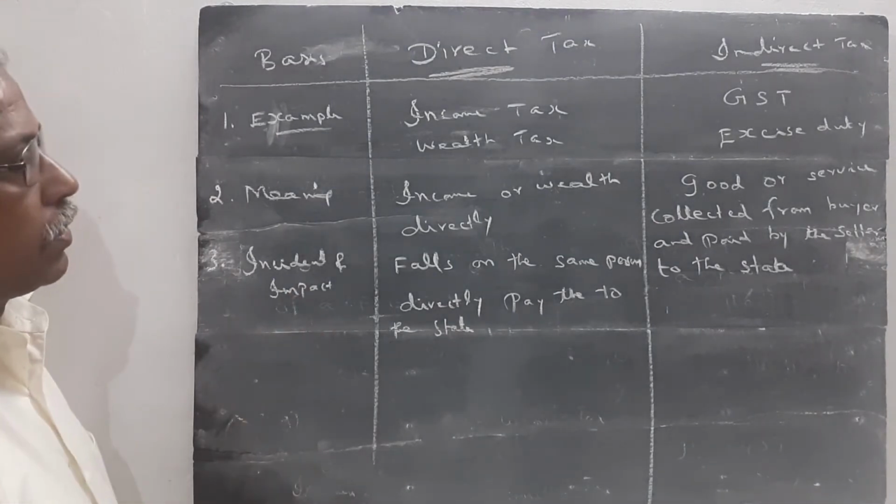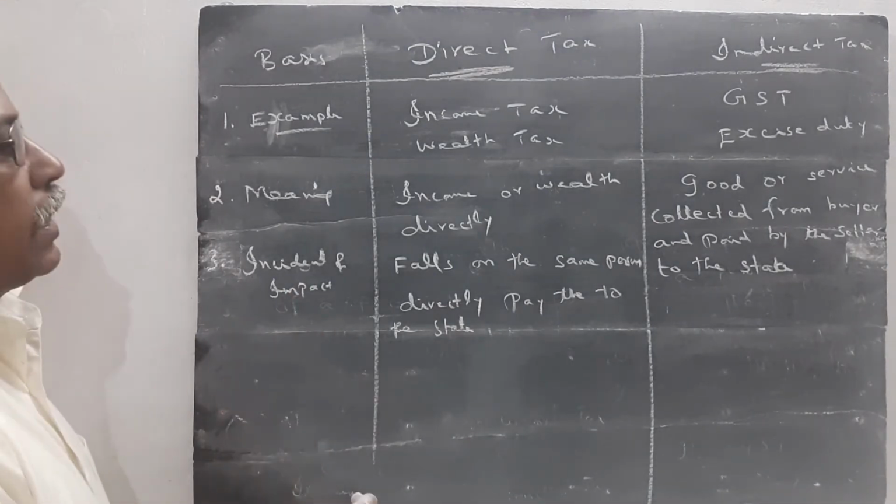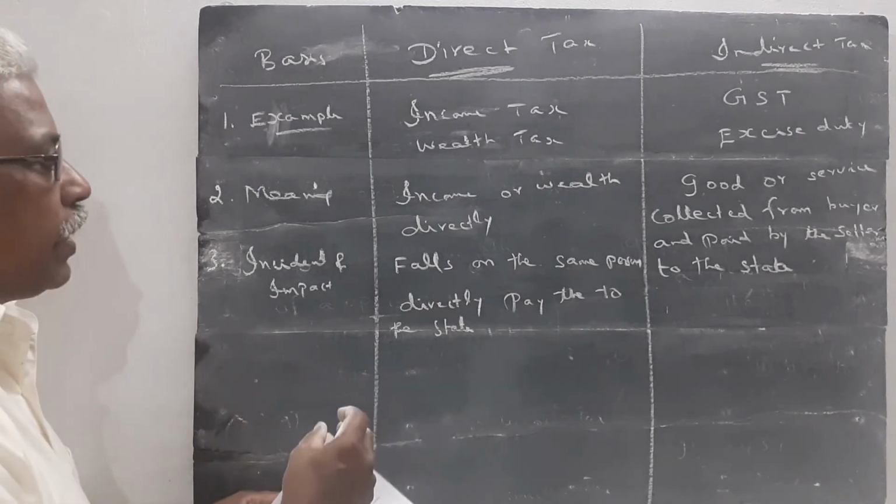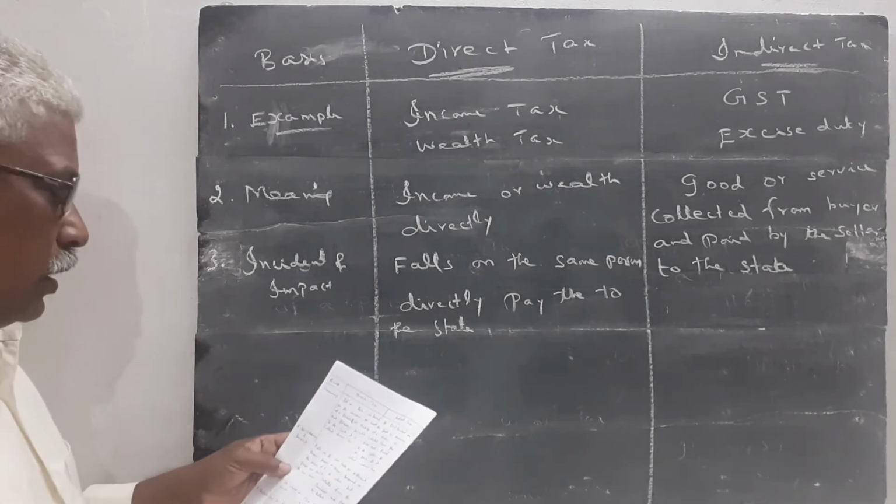Incidence and impact. The direct tax falls on the same person, and the same person directly pays the tax to the state.